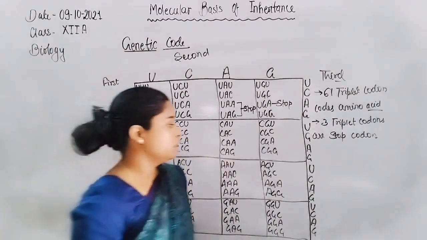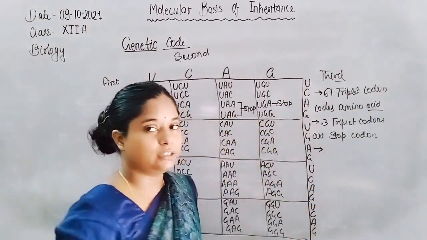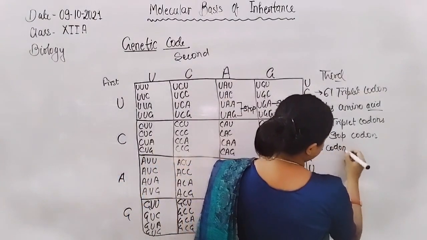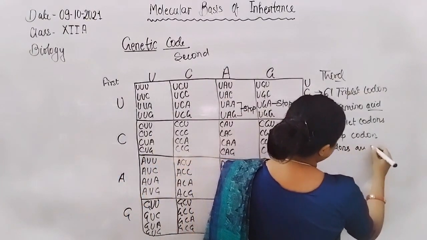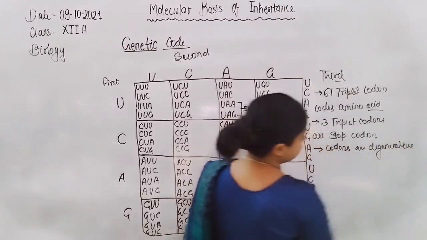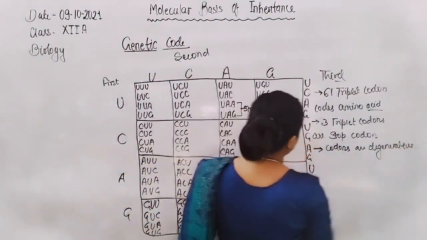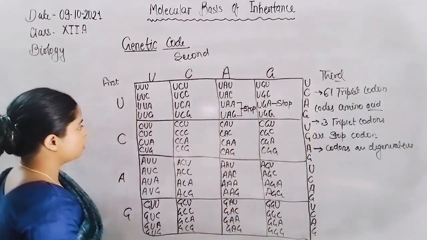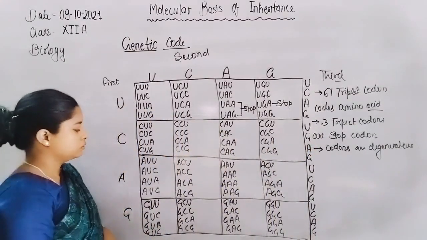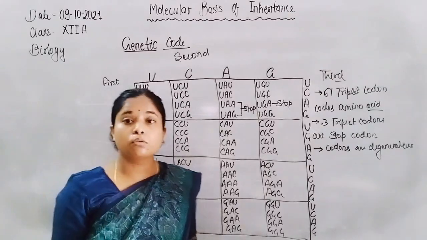Another thing is that the triplet codons are degenerate in nature. What is the meaning of degenerate?